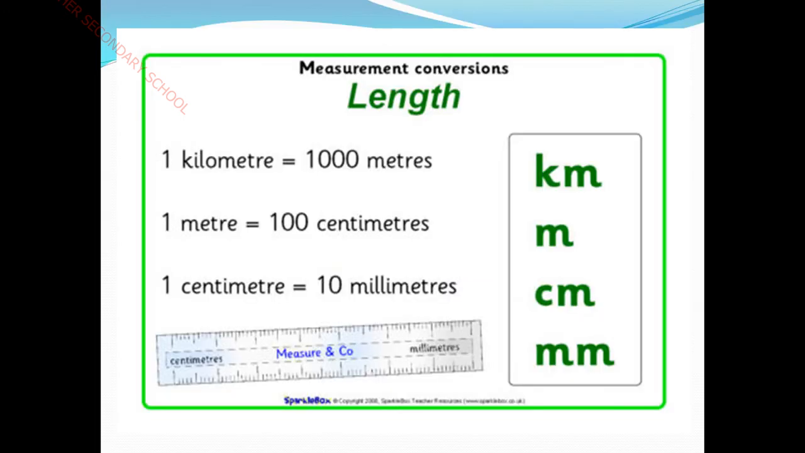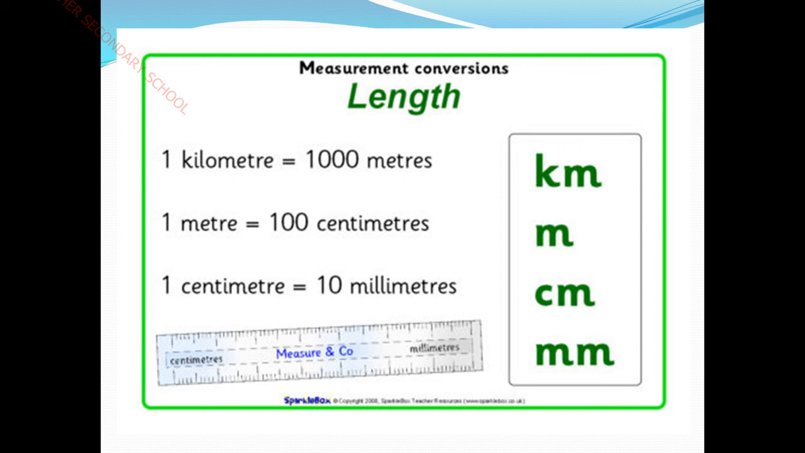Next, measurement conversions. How are the measurement conversions done? See, 1 kilometer is equal to 1000 meters. 1 kilometer is a long distance. So 1 kilometer is equal to 1000 meters. Then 1 meter is equal to 100 centimeters. Similarly, 1 centimeter is equal to 10 millimeters, right?